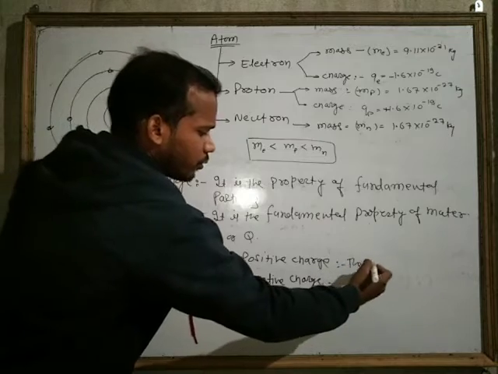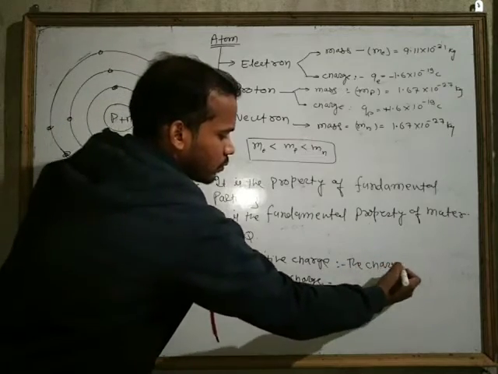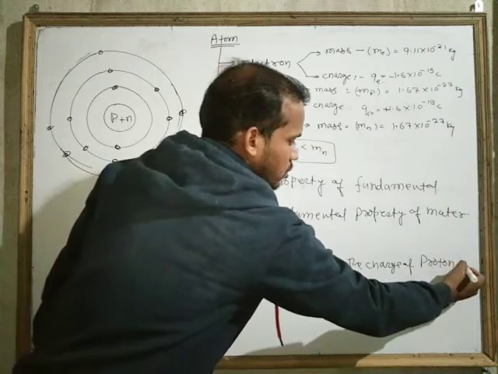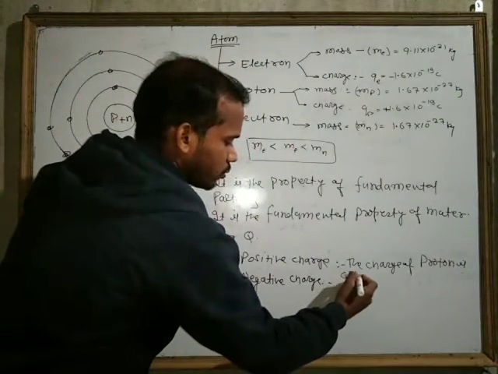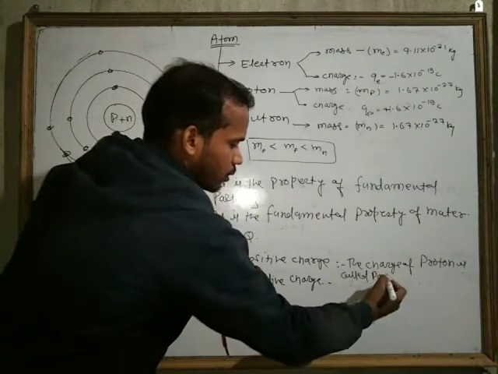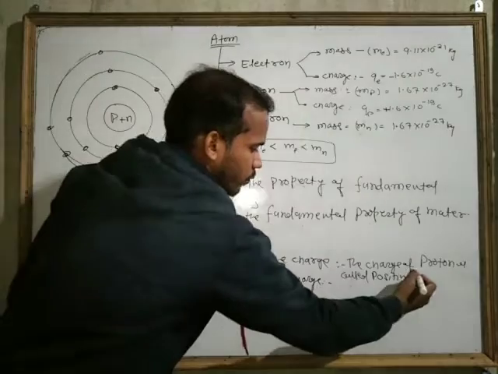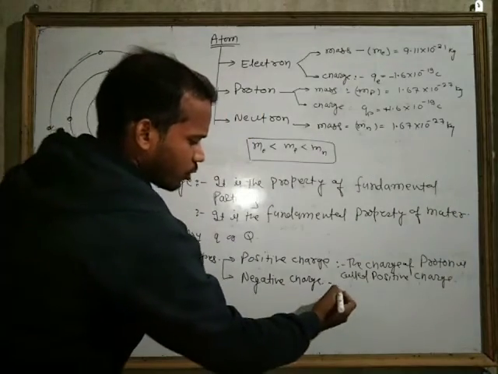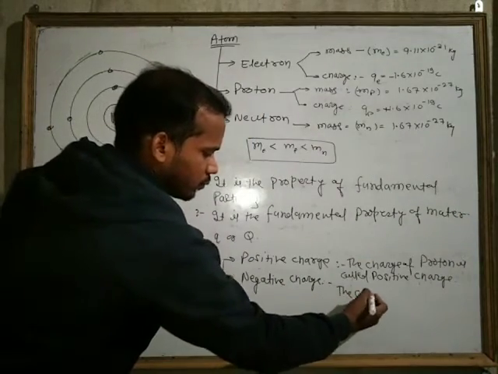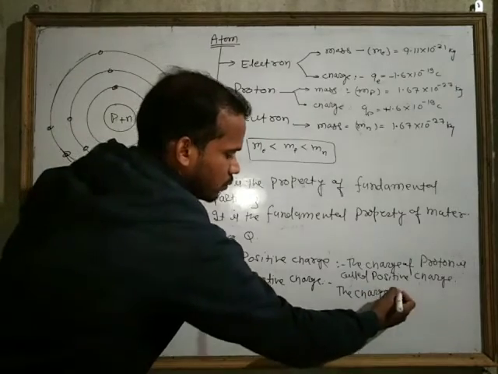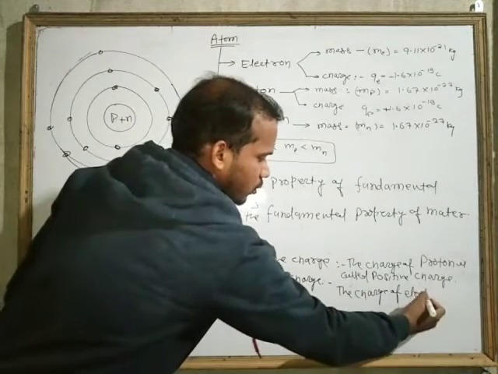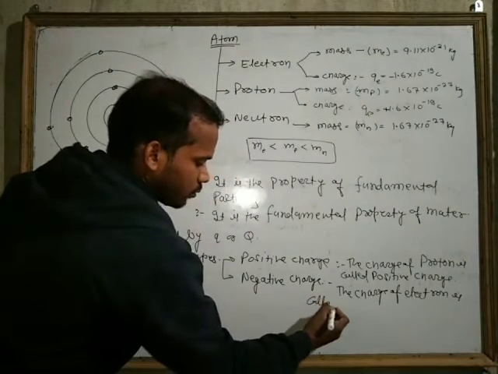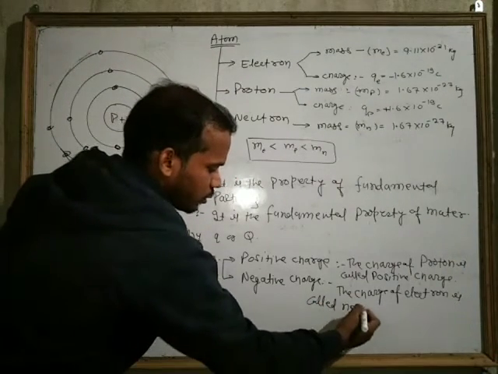The charge of proton is called positive charge and the charge of electron is called negative charge.